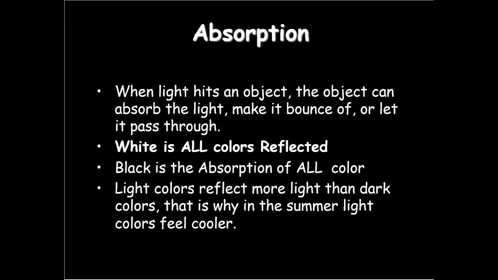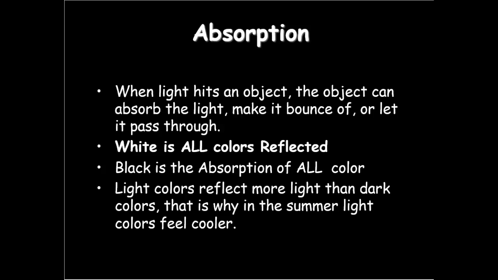So, this is why if you wear a black shirt and black pants in the summertime, and the sun is out super bright, you are going to feel hot because it is absorbing all of the light and producing heat. And so you're going to feel that. You're going to feel much hotter than what it actually is because the black is taking in all the light and heat.